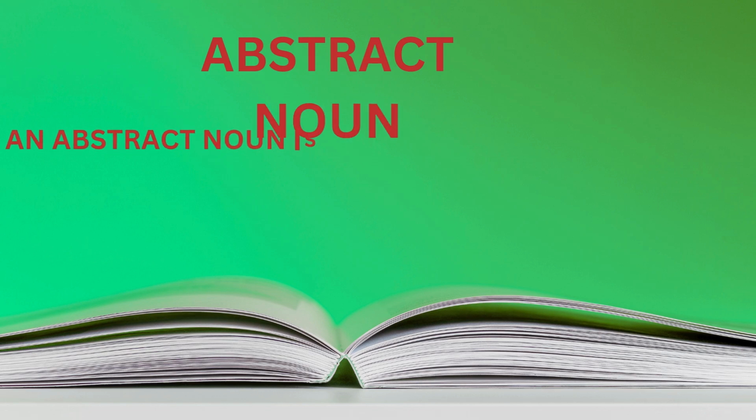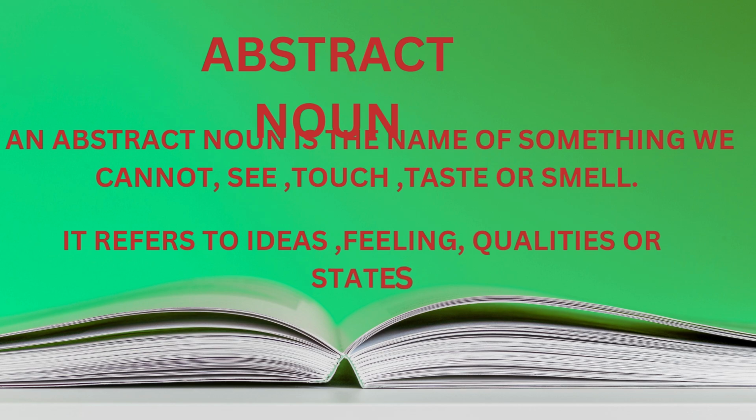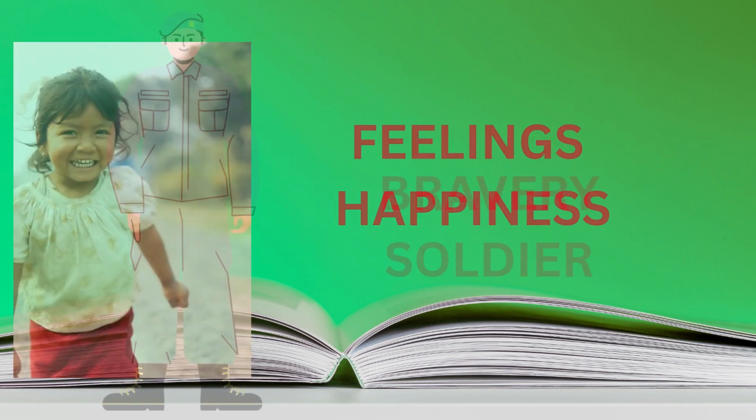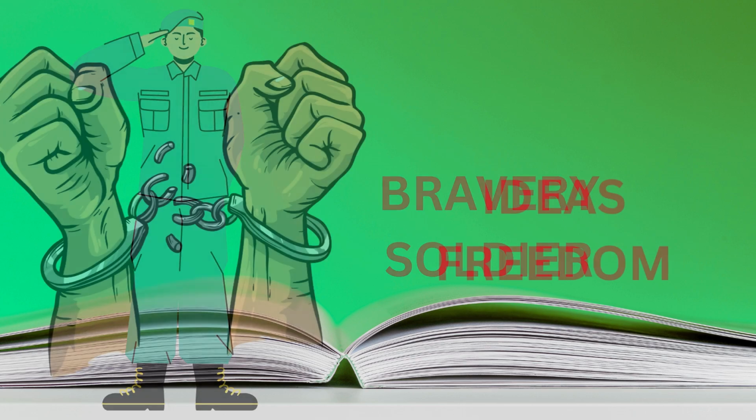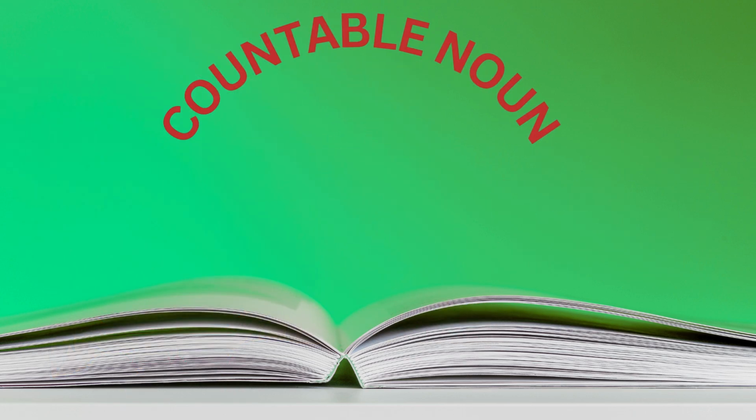Abstract noun. An abstract noun is the name of something we cannot see, touch, taste, or smell. It refers to ideas, feelings, qualities, or states. Feelings, example happiness. Bravery, example soldier. Ideas, example freedom. States, example health.